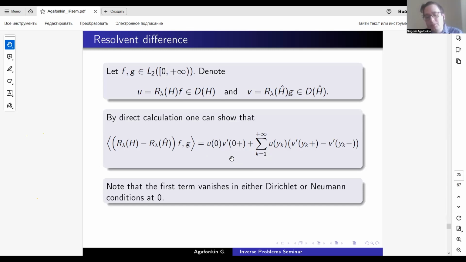So this doesn't make any difference in the proof. If we put the Neumann conditions instead of Dirichlet, there will be no difference in our proof.